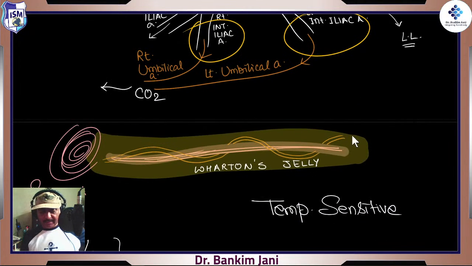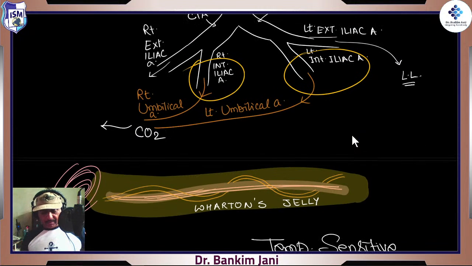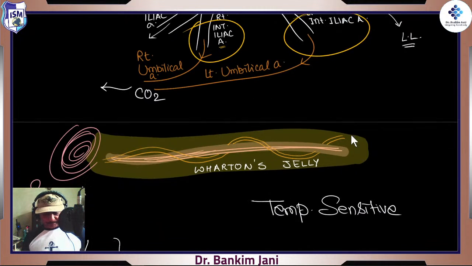So then it goes from the internal iliac artery, right, that continues as the right umbilical artery and the left umbilical artery. So these two, they will actually wind around.